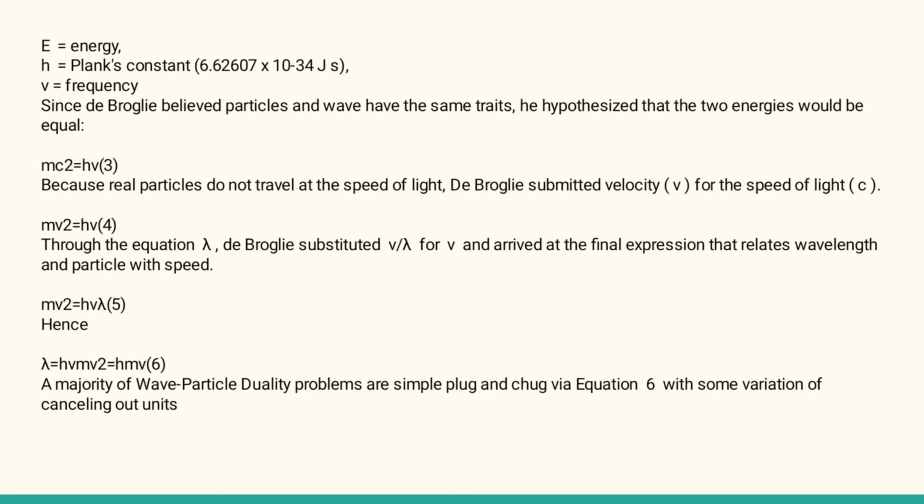Since de Broglie believed particles and waves have the same energy, he hypothesized that the two energies would be equal, mc2 equal to hv. Because real particles do not travel at the speed of light, de Broglie substituted the velocity v for the speed of light, mv2 equal to hv. Then he substituted v by c over lambda and arrived at the final expression for the wavelength of a particle, lambda equal to h over mv.